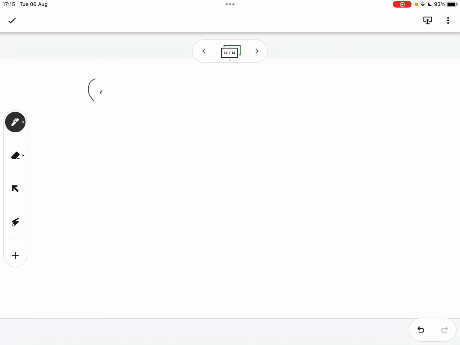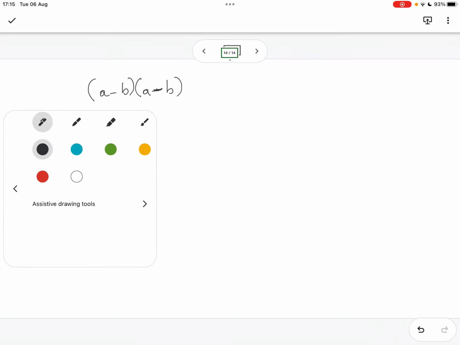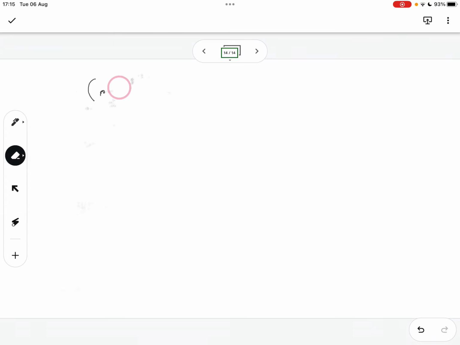So what they're saying is that when you have 2 brackets like this, the technique that we apply is called FOIL. So let me just write this right at the middle so it's nice and big. In fact, let's use that example they gave.